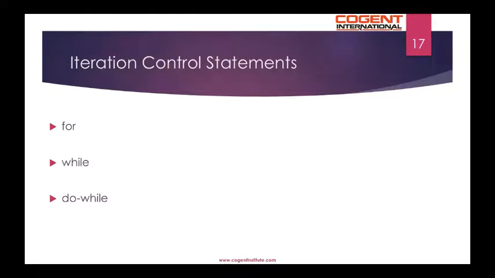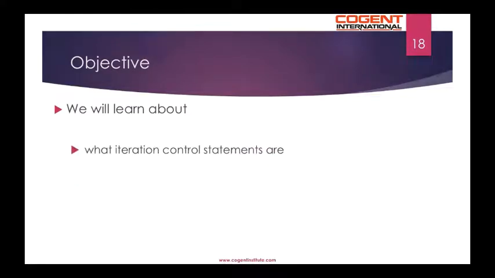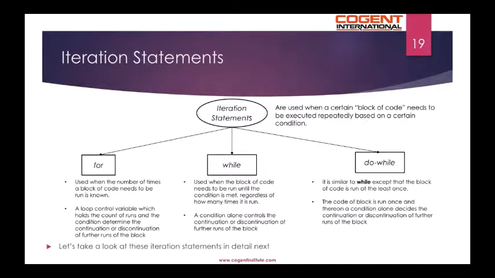In this module, we will look at the iteration control statements in Java. The objective is to learn about what iteration control statements are and uses of these control statements. Iteration statements are used when a certain block of code needs to be executed repeatedly based on a certain condition. There are three types of iteration statements in Java: for, while, do while.